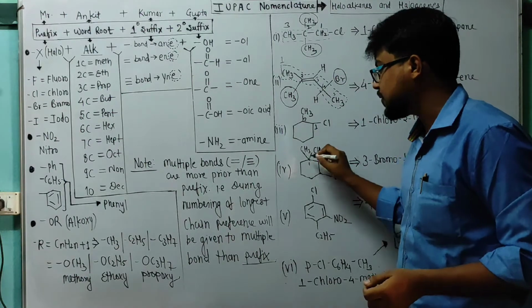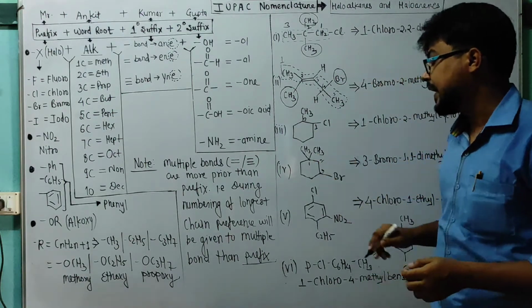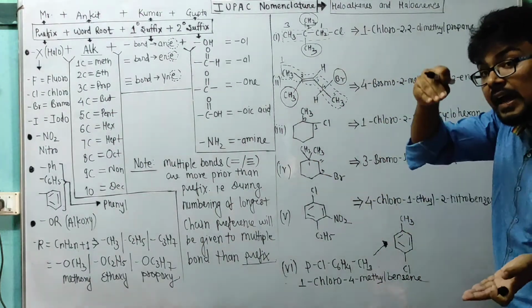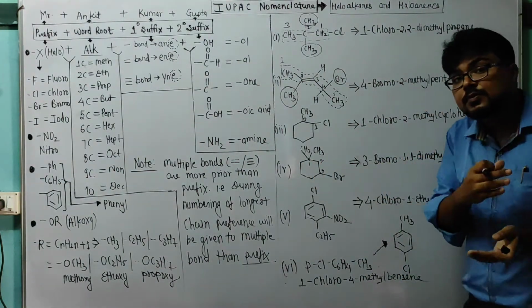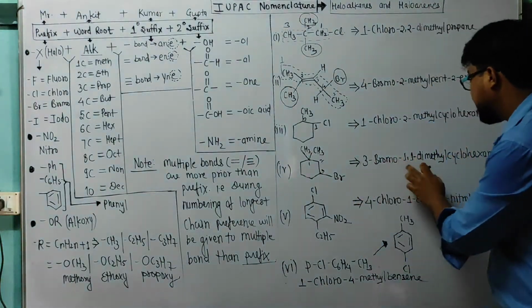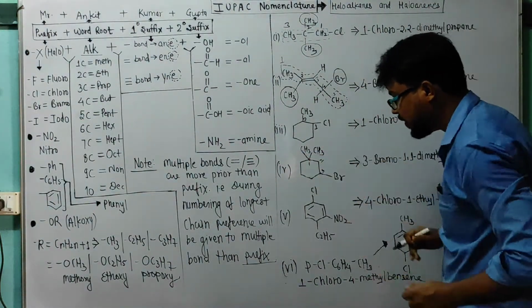Means numbering will start from this place, 1, 2, 3. But we will write as per alphabetical order. 3 bromo, 1 dimethyl. Di means 2 methyl groups. So 1 dimethyl, and again it is cyclohexane.